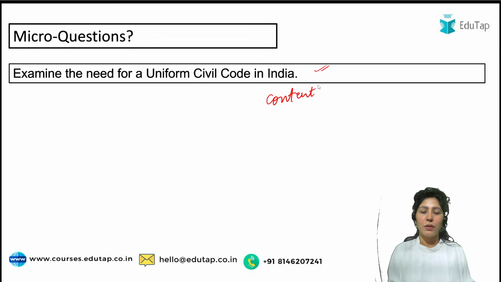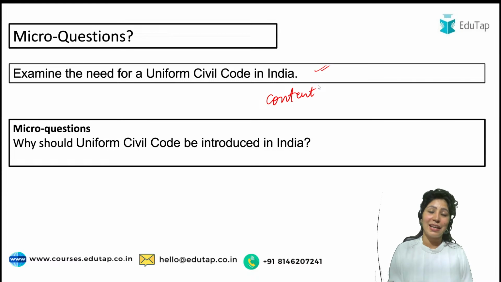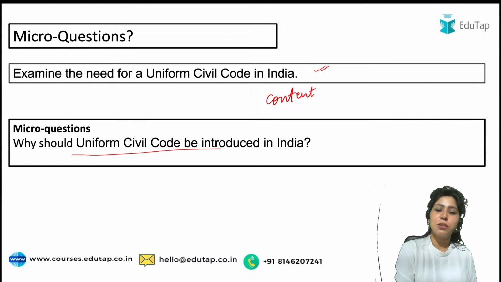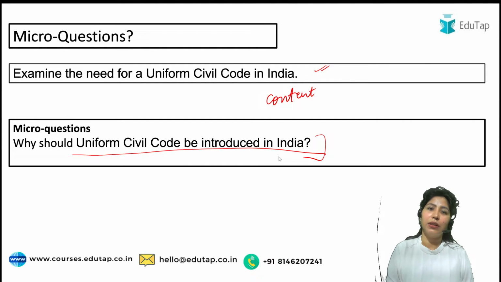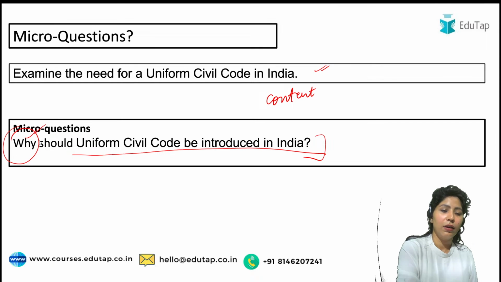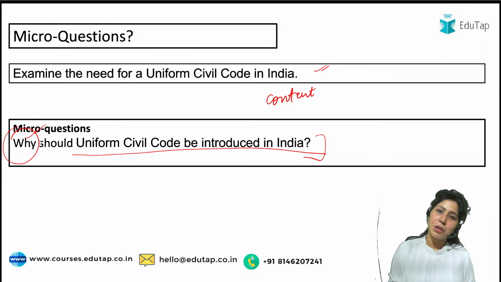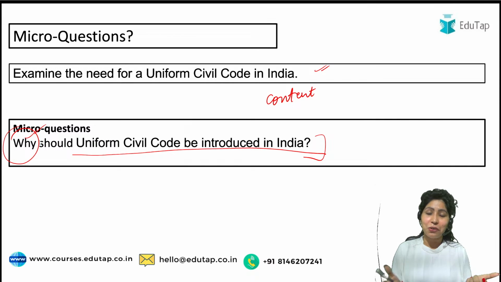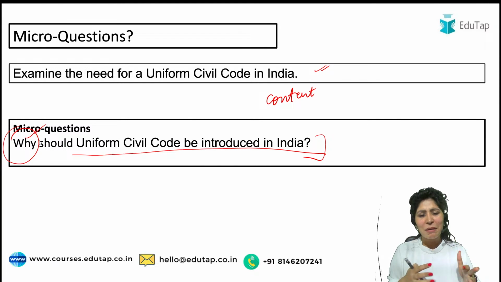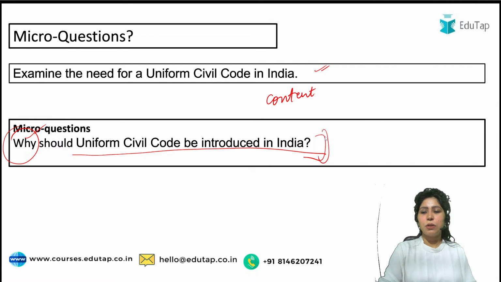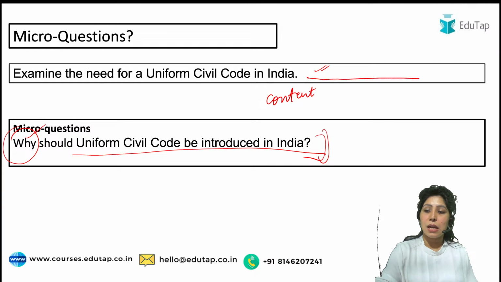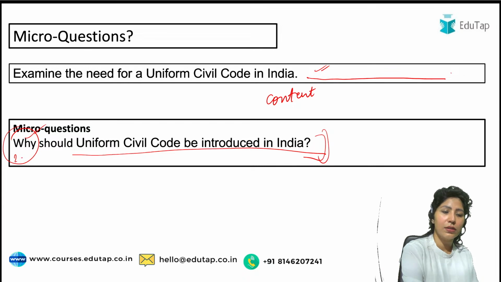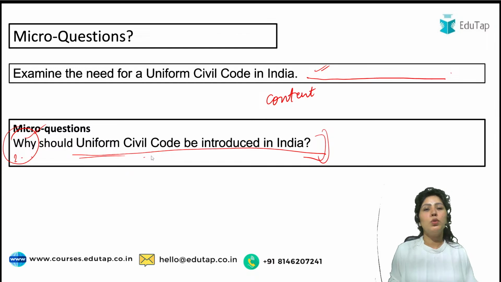To put the question in simple words, to break this question to understand its meaning, what is the examiner asking? Why should uniform civil code be introduced in India? So what should your body part contain? That answer to why should uniform civil code be introduced in India. So this is your micro question. By micro question, we do not mean some rocket science. What we mean is that you need to simplify the question. And if there is another part to the question, then we'll have a second part, and then we'll have two body parts.